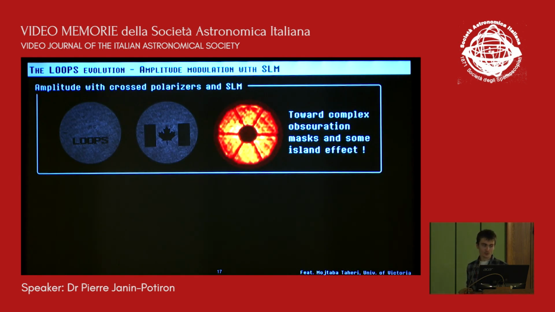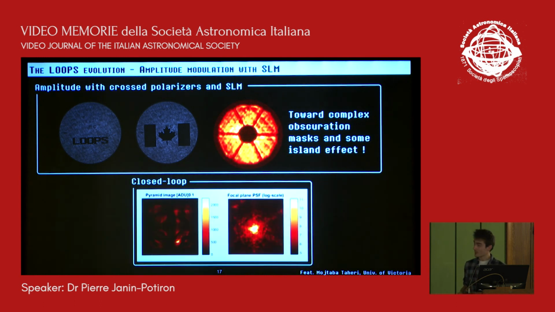We are also trying to reproduce phase and amplitude aberrations in the pupil plane. So with only one SLM to write things in the pupil, why not? And to reproduce central obstruction and spiders to see the impact of the island effect. And actually, this work has been done with Mojtaba Taheri, and we were able as well to close the loop with spiders in the pupil plane with a really large R0, but it's still work we are investigating.